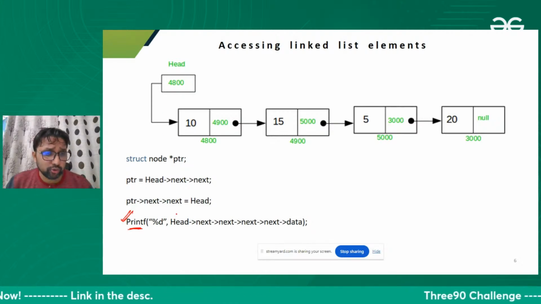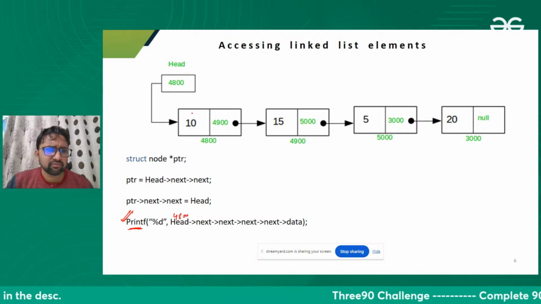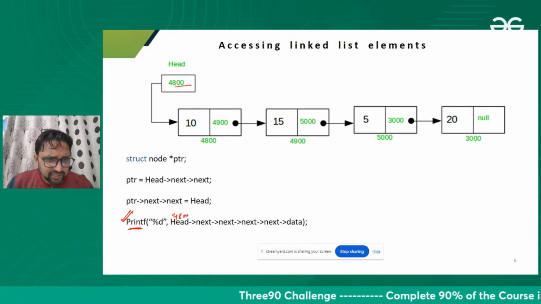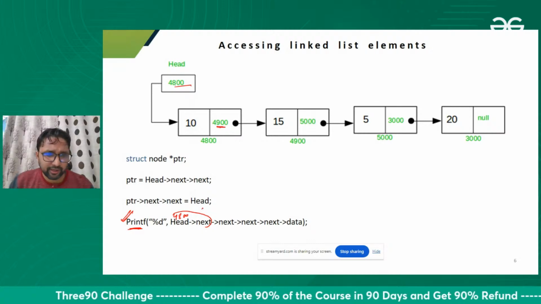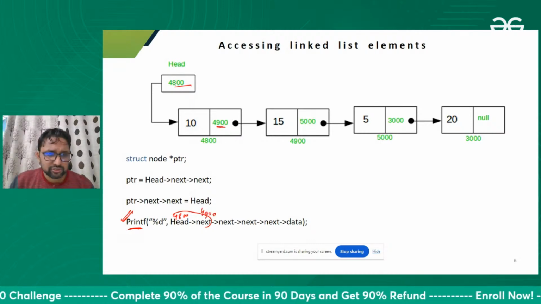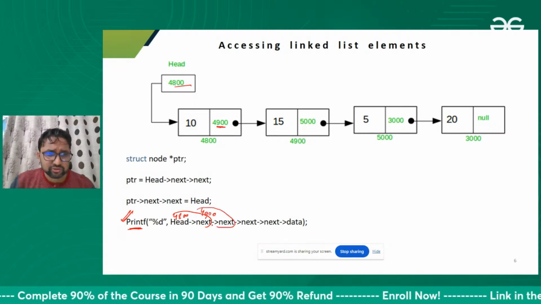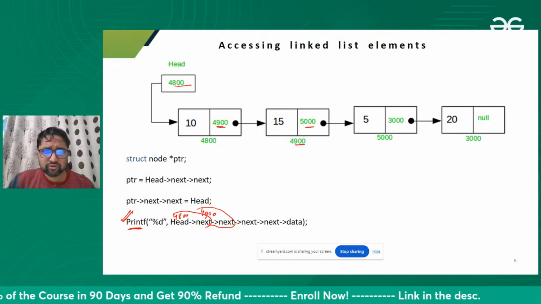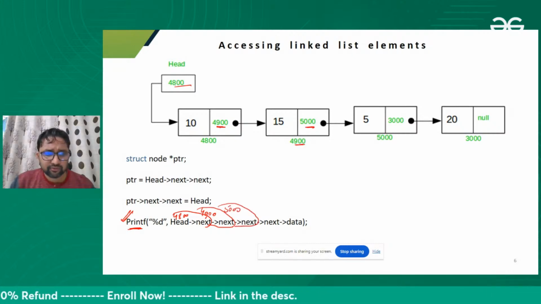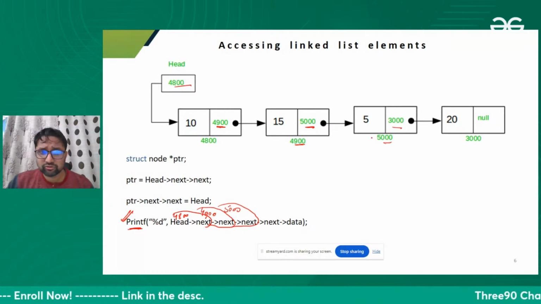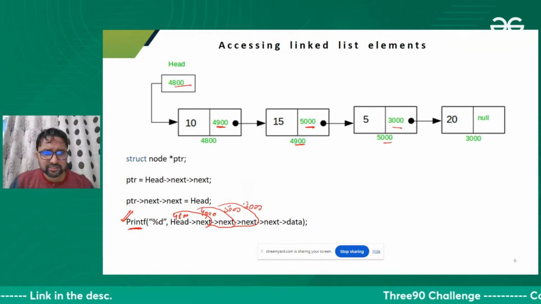So our head value is 4800. We know this thing. Head value is 4800. And what is the next of 4800? Next of 4800 is 4900. Fine. And what is the next of 4900? Next of 4900 is 5000. Okay, fine. And what is the next of 5000? That is 3000. Fine.